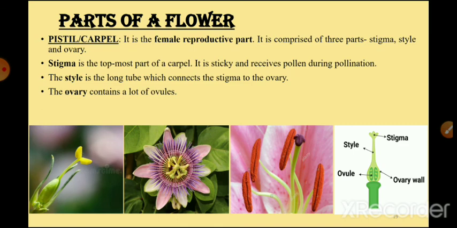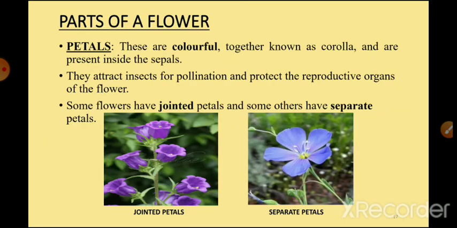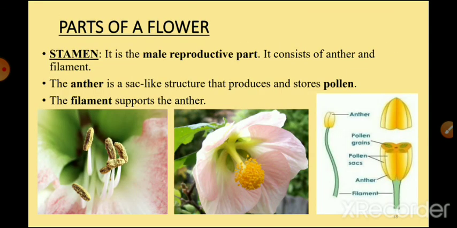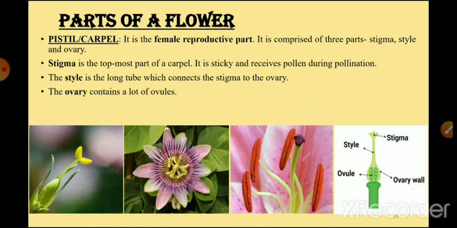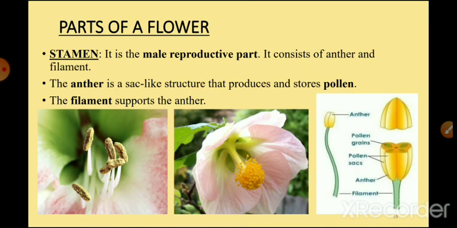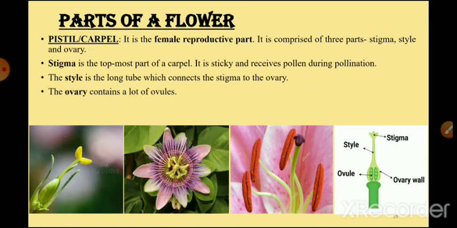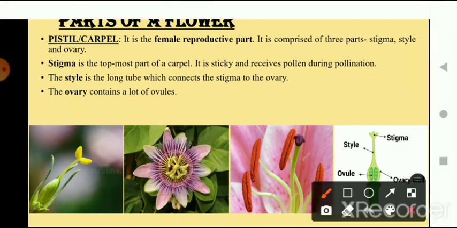Okay children, so these are the four important basic parts of a flower. First the calyx, which has sepals and pedicel. Then we talked about the corolla, which is the petals part. After corolla, stamen is there, which has two parts: first is anther and the second one is filament. After stamen we have carpel or pistil, which has three main parts: stigma, style and ovary. These were the four major parts of the flower.